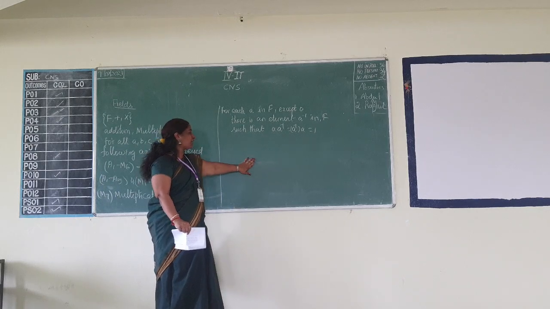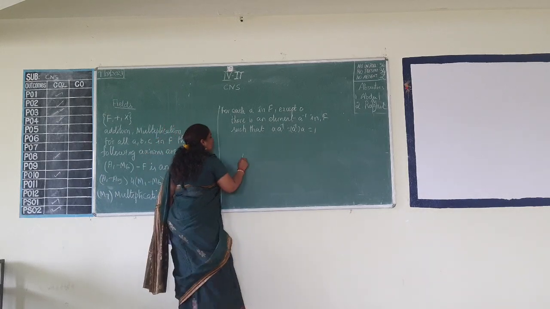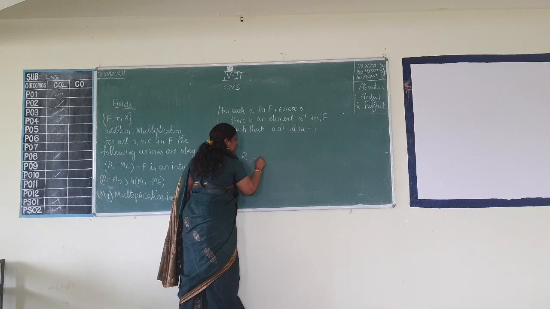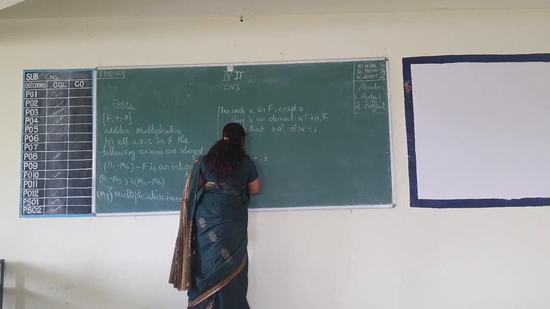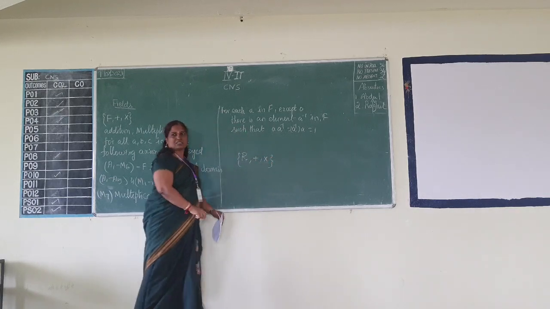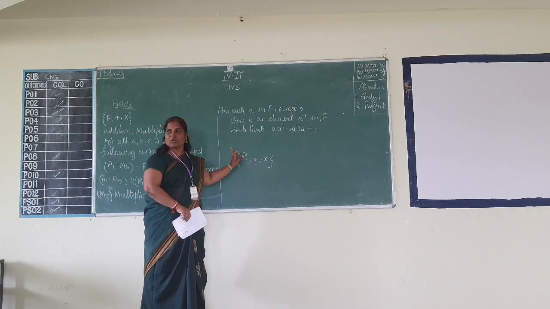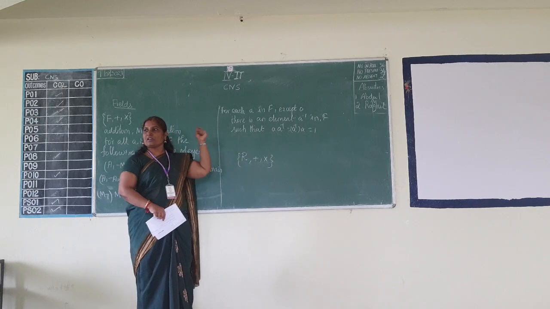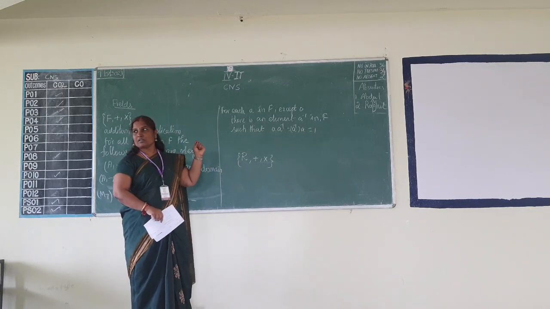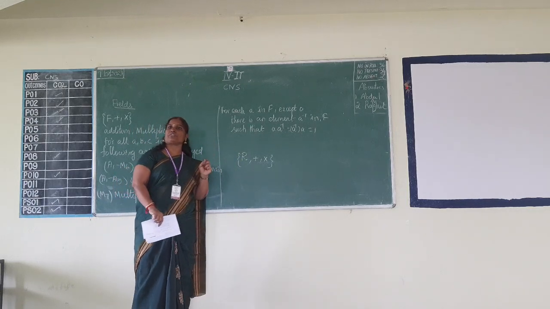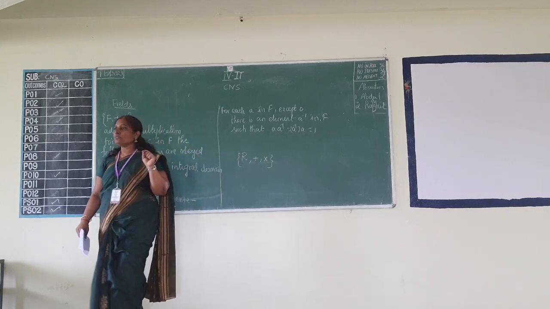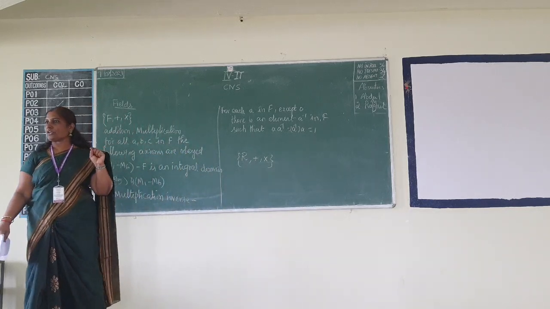Now in a ring we will consider two binary operators, plus and multiplication. The ring is represented like this, denoted by R, plus, multiplication. Okay, so the same set, to be a ring, first must satisfy A1 to A5.